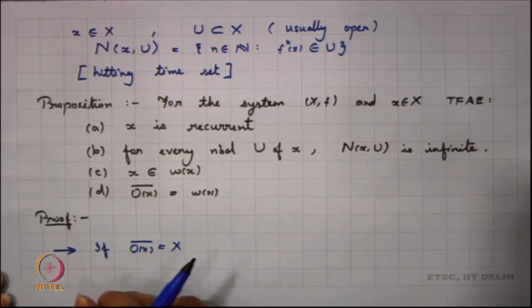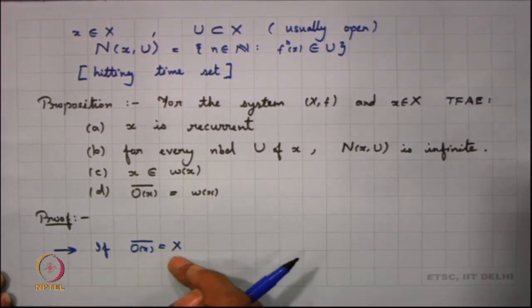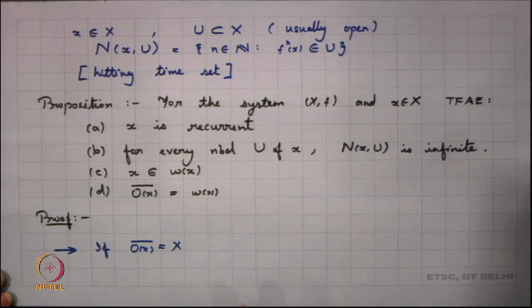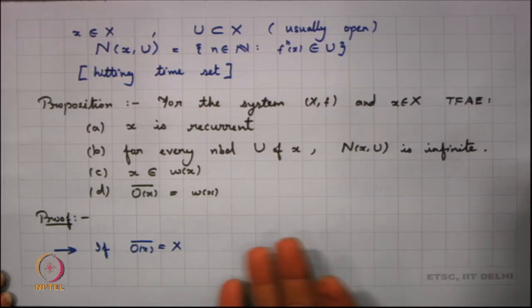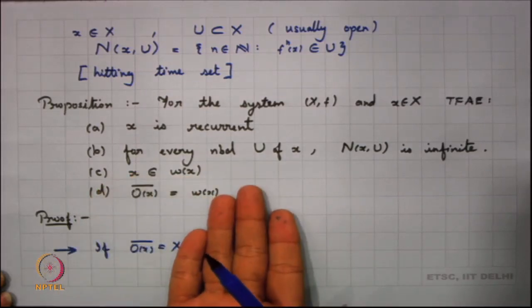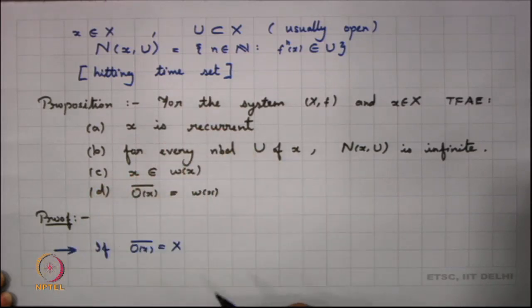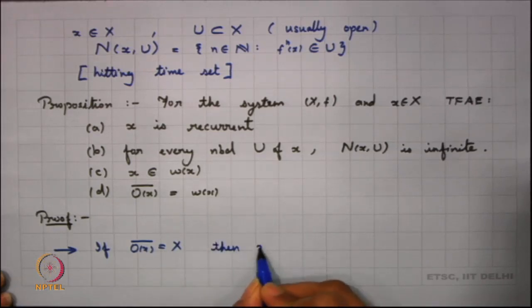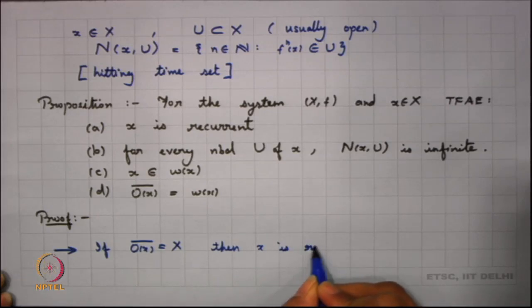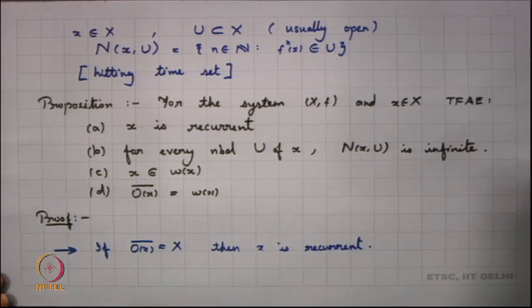If the orbit closure of x is the whole of X, then we know that omega(x) is also the whole of X. So, omega(x) is the whole of X, that means x belongs to omega(x), and so x has to be recurrent. Which means that if a point has a dense orbit, then it is always a recurrent point.